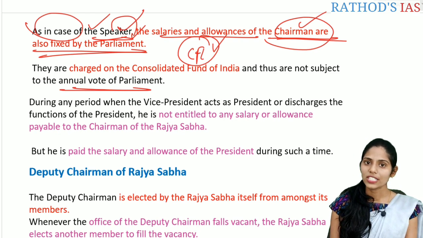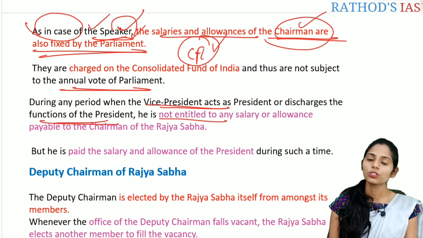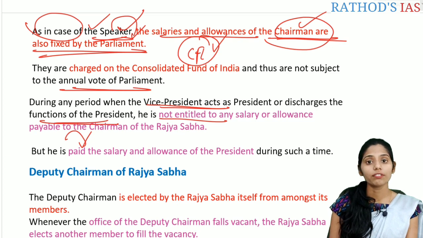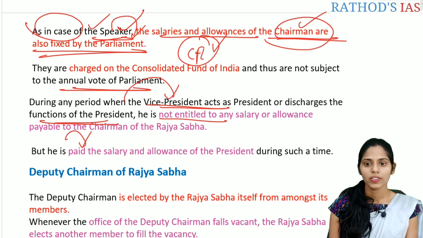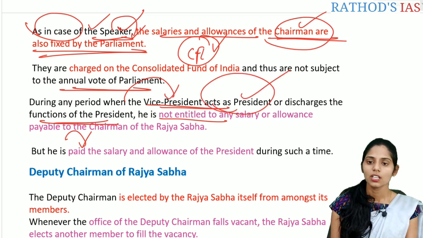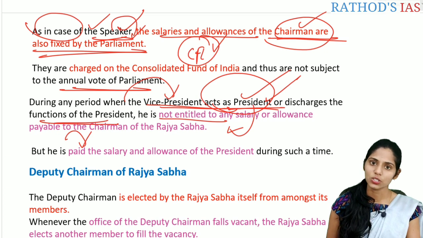And the next important point here is that during any period when the Vice President acts as President or discharges the functions of the President, he is not entitled to any salary or allowances payable to the chairman of the Rajya Sabha, but he is paid the salary and allowances of the President. That means he is discharging the duties of the President. Whenever he is acting as President, whatever salary or allowances are to be given to the President will be given to the Vice President, because he is discharging those duties.